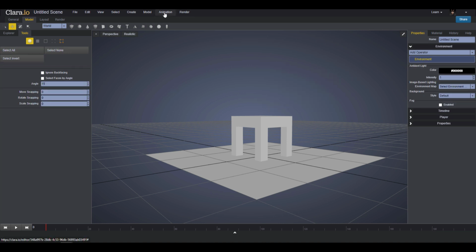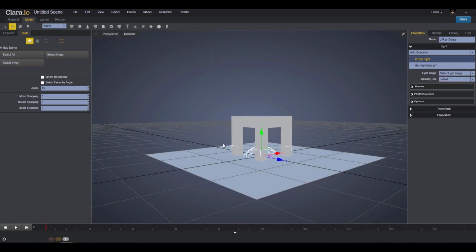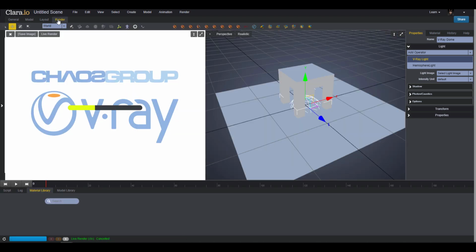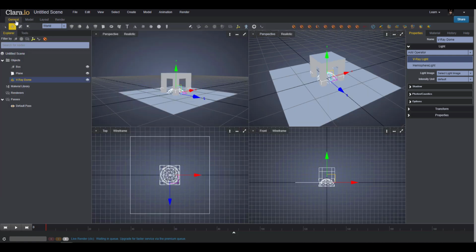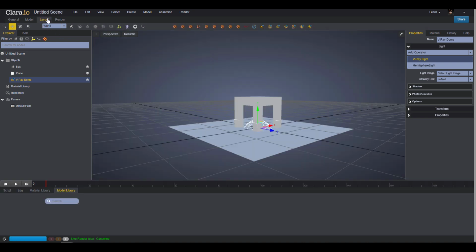In terms of lighting, like we mentioned earlier, if you go over to the create section, you can throw in a V-Ray dome light. I did notice something since the announcement, or probably this has been happening, but I haven't confirmed if the problem is from me or if it is a general thing. V-Ray normally works on this page, but it seems like it has sort of stopped with the whole announcement coming in. So the V-Ray thing is no longer available right here, but of course you have options of creating amazing models if you're looking at making those.